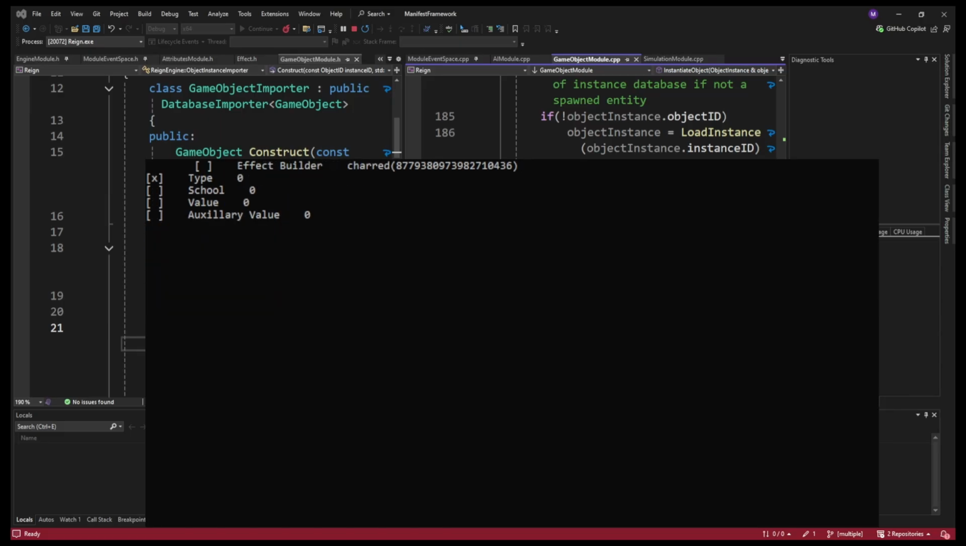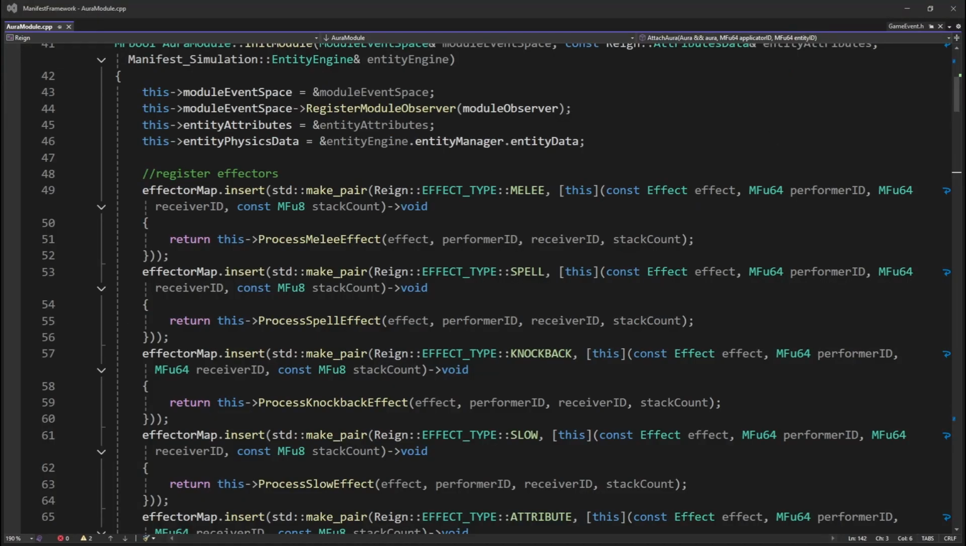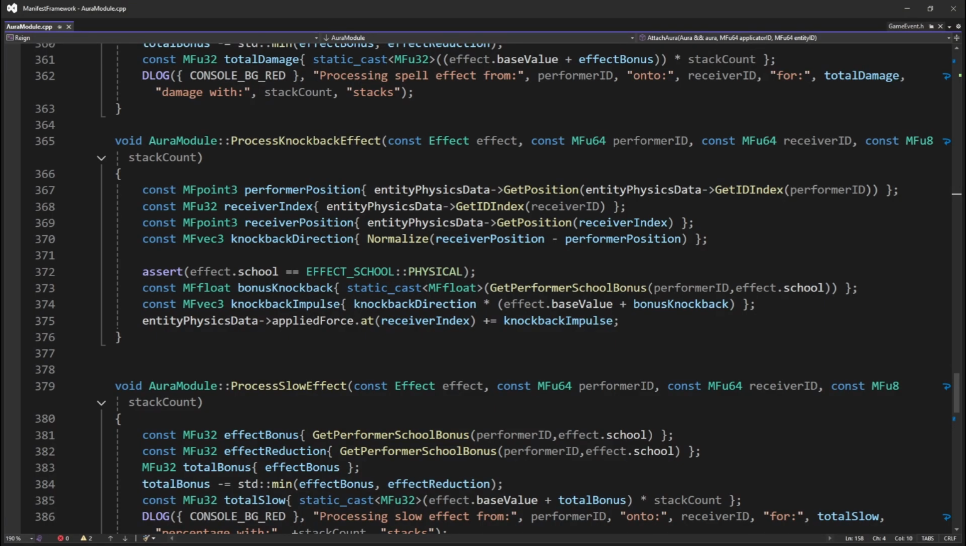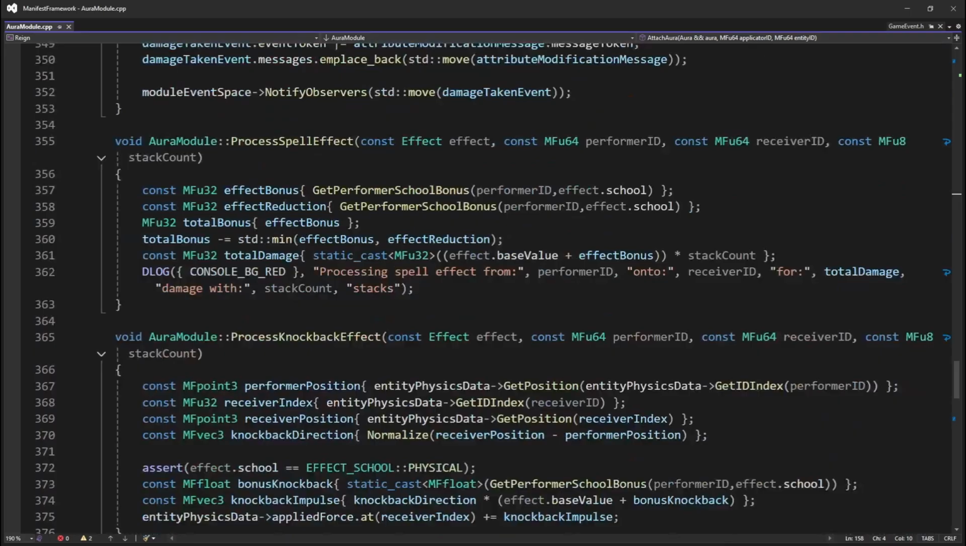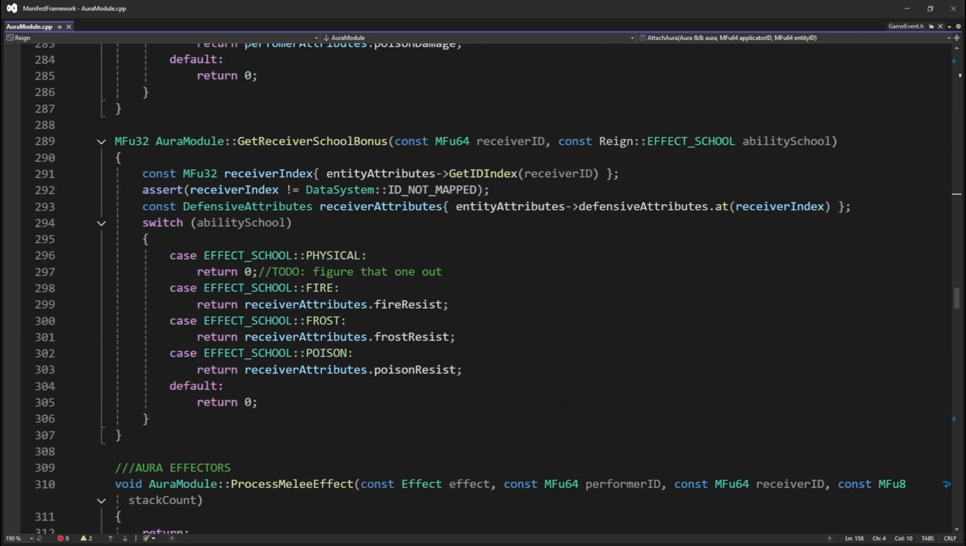As mentioned before, effects are really just a container of specific data that is set up to be processed in a dedicated way. Depending on the effect type, a corresponding effector will be invoked upon execution of the Aura effects. For example, when the knockback effect is executed, the effect data will read the base value as the magnitude of the force. The effect is fed into the knockback effector and transformed into the knockback force. Similarly, when the fire damage effect is executed, the effect data will read the base value as the underlying damage to be applied, and the effect school will be used to add any bonus or mitigations.